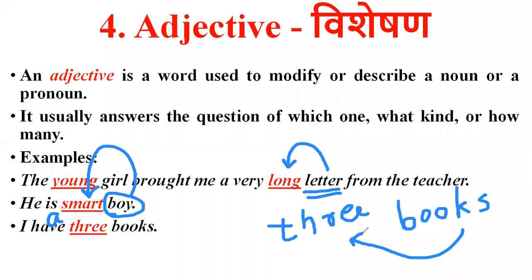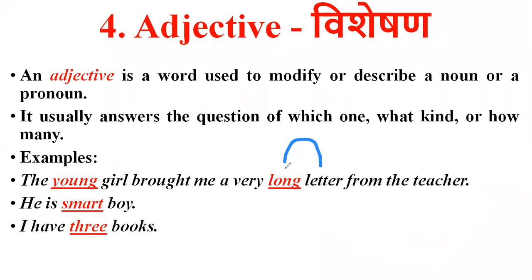So how many books do I have? I have 3 books. How's the boy? Boy is smart. How's the girl? Girl is young. How's the letter? Letter is long. Yes, very good. Very good, guys.